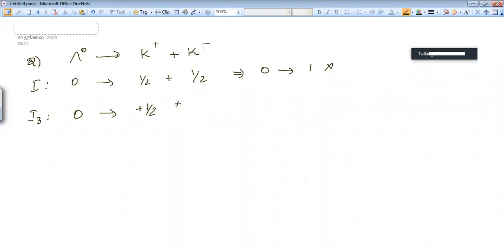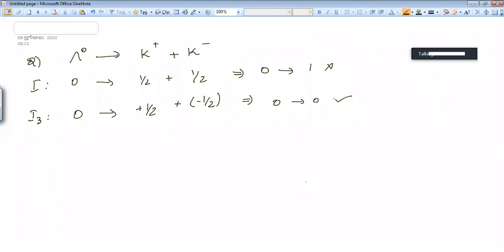And K minus. This family contains K minus and K naught bar. In that family, K naught bar has the highest charge, so that particle will get plus 1 by 2. So K minus will get minus 1 by 2. I am getting 0 equal to 0. So I3 is conserved.